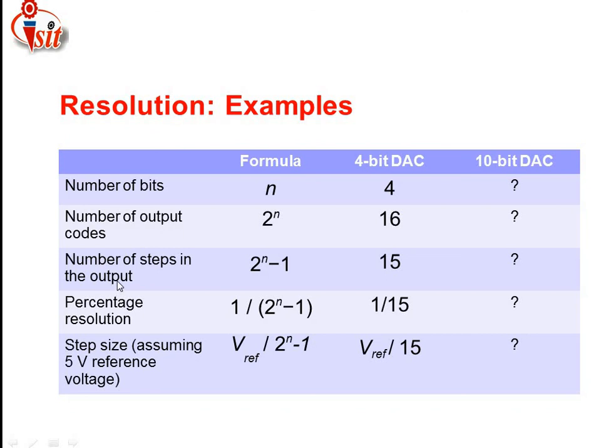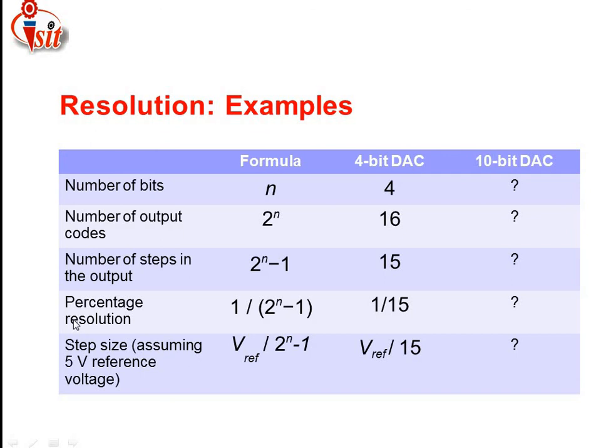How are we going to calculate that? Here it is 2 raised to n minus 1, so for 4 bits it is 2 raised to 4 minus 1, that is 16 minus 1, which comes to 15. Using this formula with n is equal to 10, 2 raised to 10 minus 1, whatever value comes, you have to write here. Like this we are going to calculate these parameters.